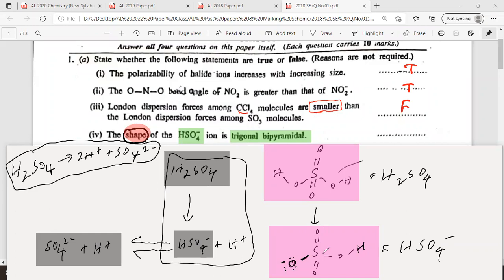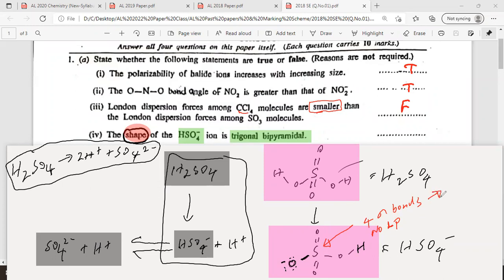So how many sigma bonds here? Both H2SO4 and HSO4 minus have 4 sigma bonds. When there are 4 sigma bonds and no lone pairs, I put no LP; LP means lone pair, right? Then, when there are 4 sigma bonds, what is the shape?